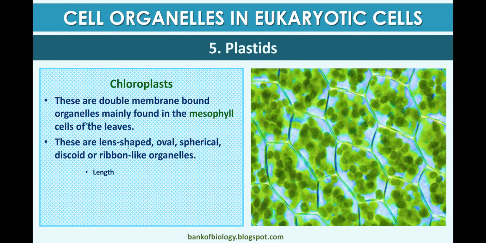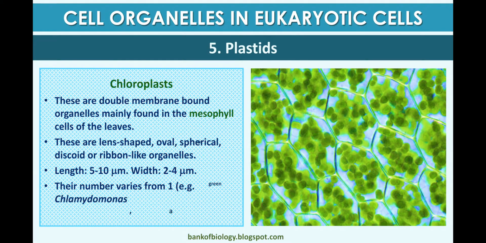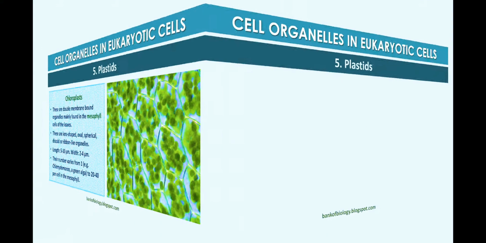Chloroplasts are double membrane bound organelles mainly found in the mesophyll, and this is the structure of chloroplast, which is green in color. They are lens shaped, oval, spherical, discoid or ribbon like organelles, the length is 5 to 10 micrometer and the width is 2 to 4 micrometer, and their number varies from 1 to 20 to 40 per cell in the mesophyll.